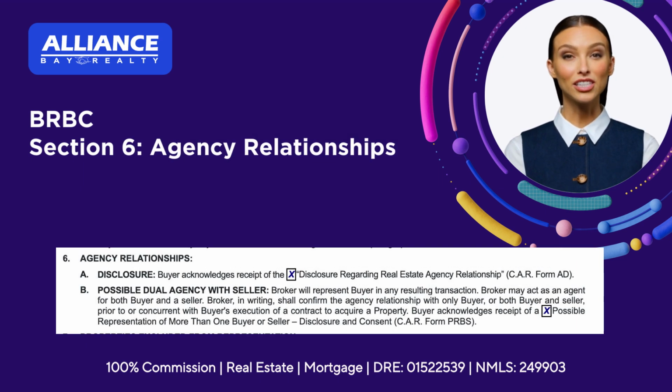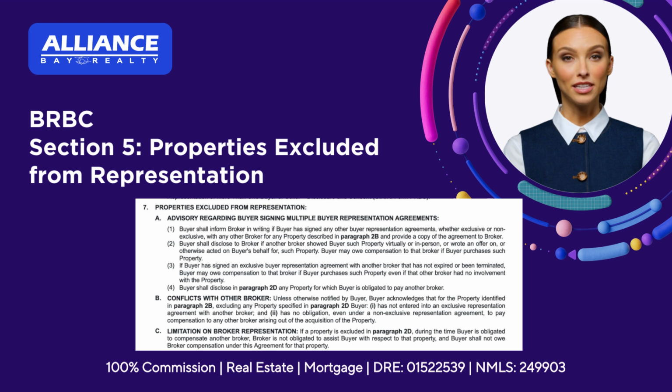Section 6 covers agency relationships, including required disclosures and the possibility of dual agency, so buyers clearly understand who the broker represents and how agency is confirmed in writing. Section 7 protects both buyers and brokers by addressing properties excluded from representation and the risks of signing multiple buyer representation agreements. It helps prevent conflicts and accidental double compensation. In this video, we'll walk through each section step by step, translating the legal language into practical, easy-to-explain concepts you can confidently share with your clients.